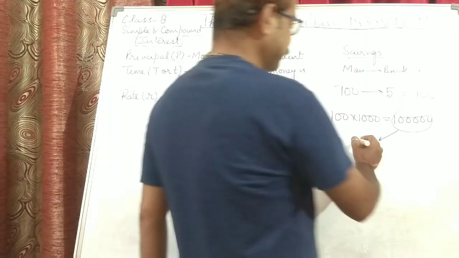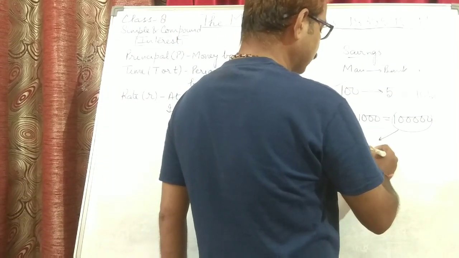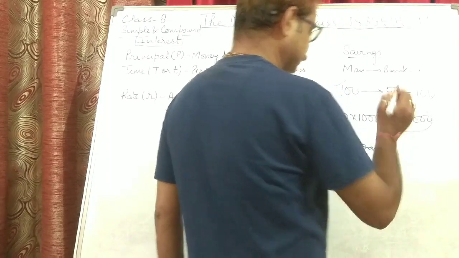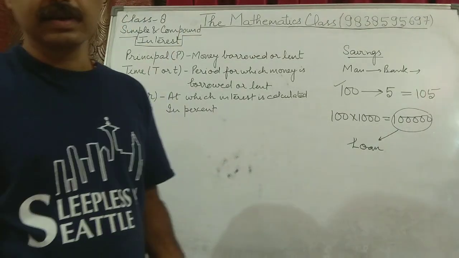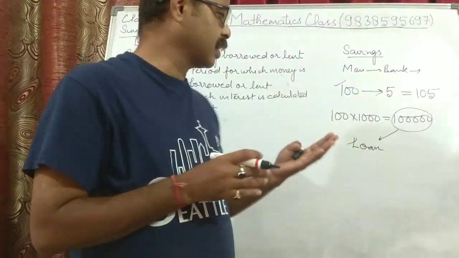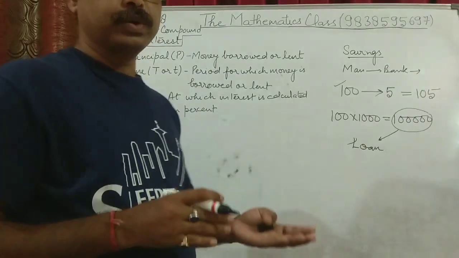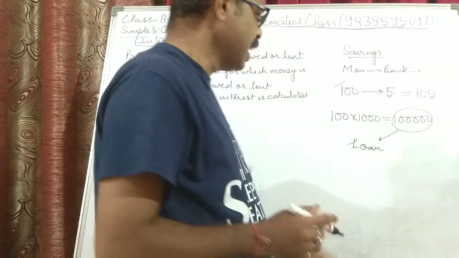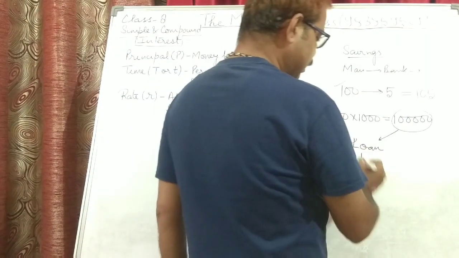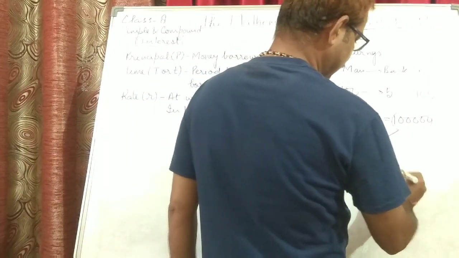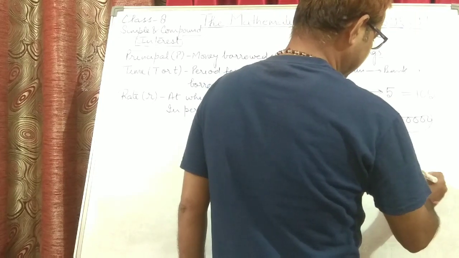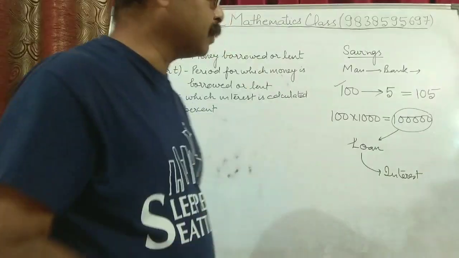They give this money as loan to different societies, to different government agencies, to different companies, and from there they earn interest. They earn interest on a huge amount.